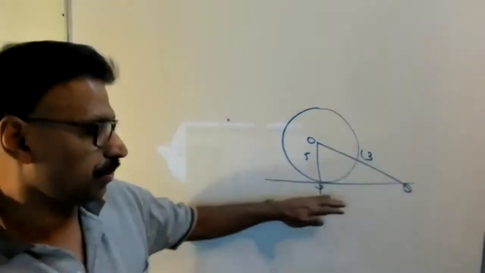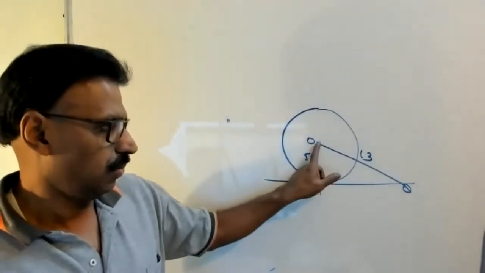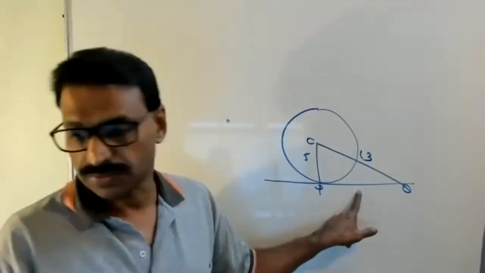Find the length of PQ. This length we have to find out. Simple. Here OP is 5, OQ is 13. You have to find out this one.